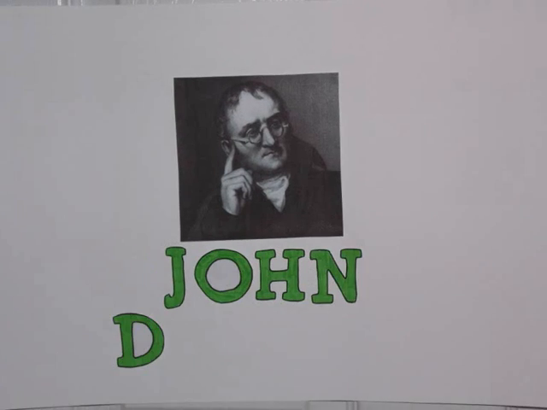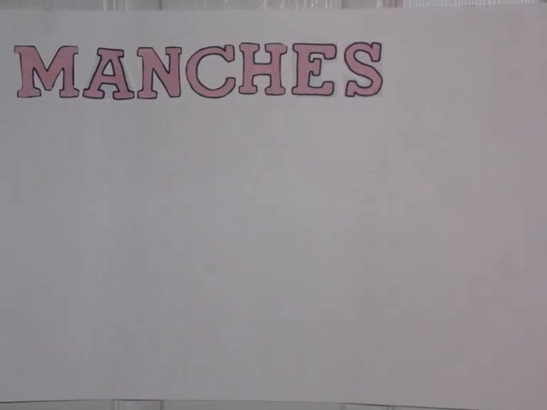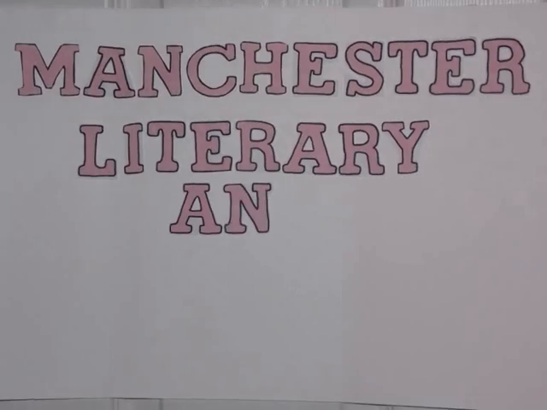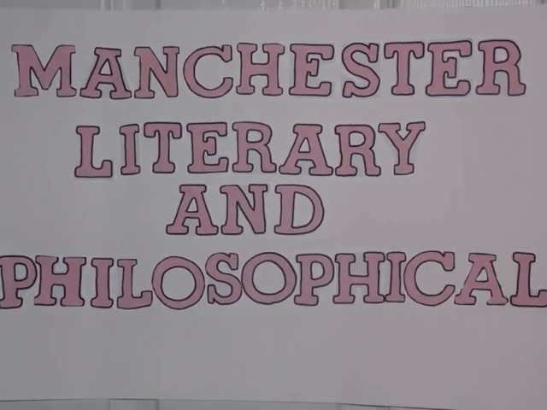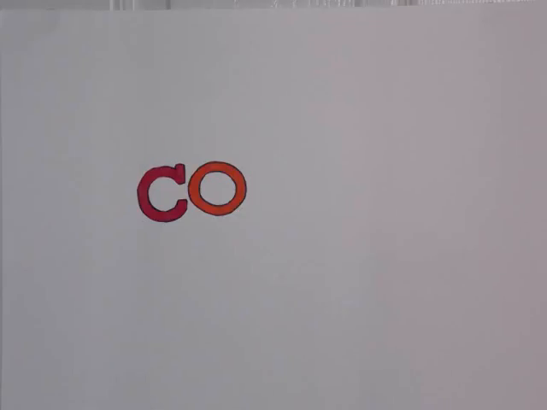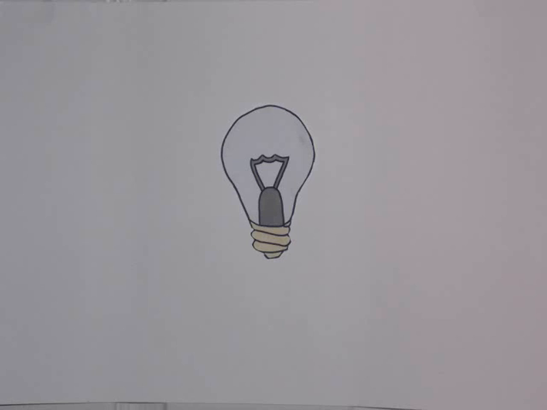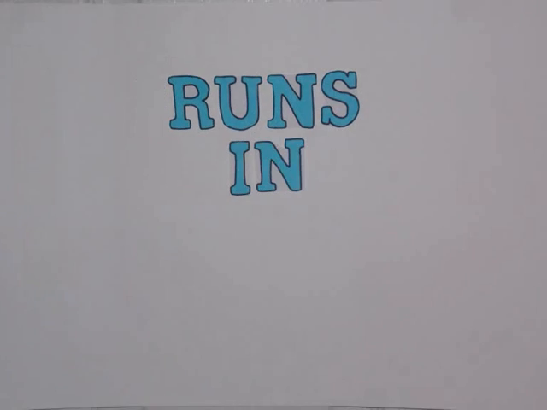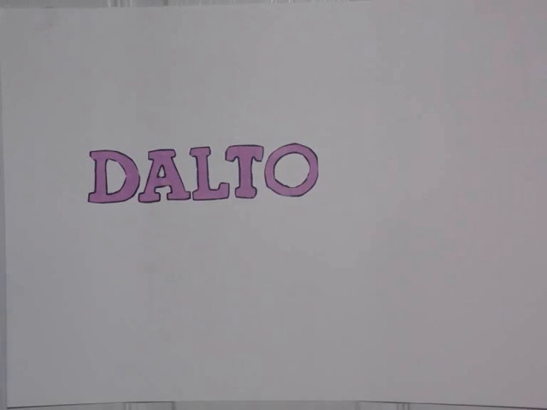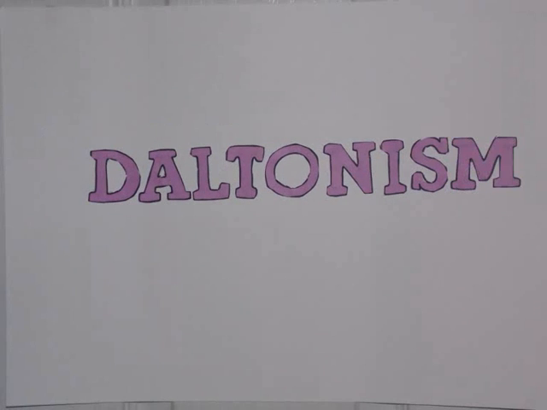In 1794, John Dalton was elected a member of the Manchester Literary and Philosophical Society. One of his significant contributions to science was his research into colour blindness. He recognised that it must have been hereditary, as he and his brother were both colourblind. This research was so broadly recognised that Daltonism became a common term for the condition.